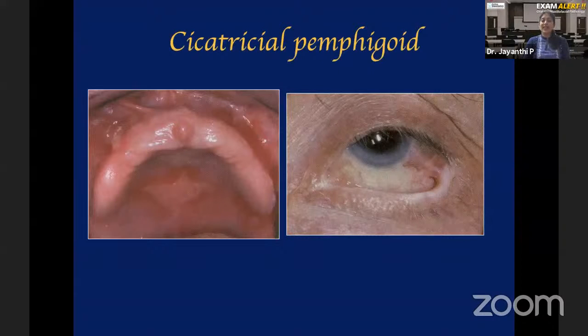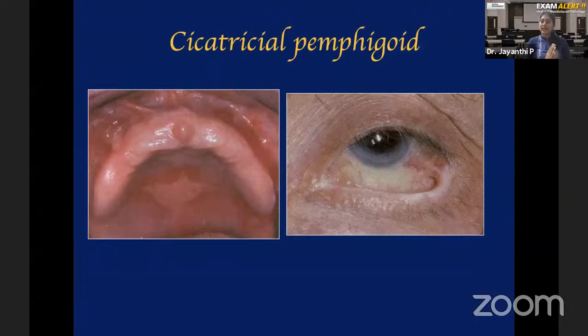Fine. Now we will move on to the second autoimmune disease that's called pemphigoid. It's called pemphigoid because it resembles pemphigus. You have two types of pemphigoid. One is cicatricial pemphigoid, that's what you're seeing on the screen there. And the second type of pemphigoid is called bullous pemphigoid. Clinically, both are also vesiculobullous lesions.